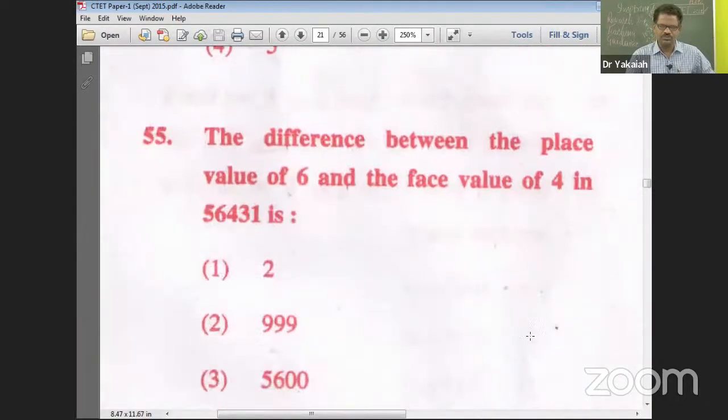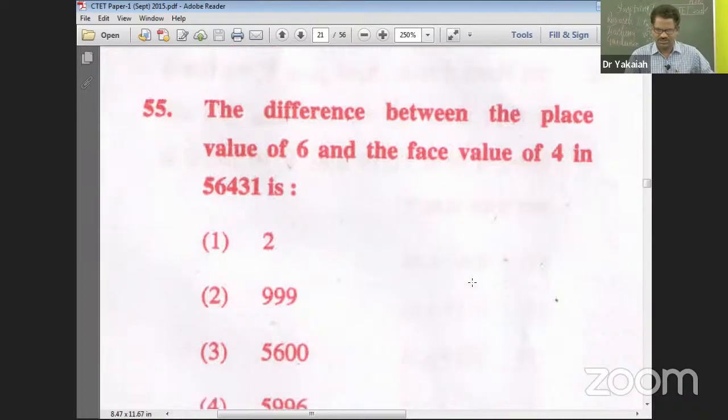Okay. 55. The difference between the place value of 6 and face value of 4 in the 56431 is, yes, here the question of place value and face value has come. Let's go ahead. Difference between the place value of 6 and the face value of 4. Let's do it. It's straight away doable in the first phase itself. You can attempt. All right. Some of you do it quickly. Type in the answer.